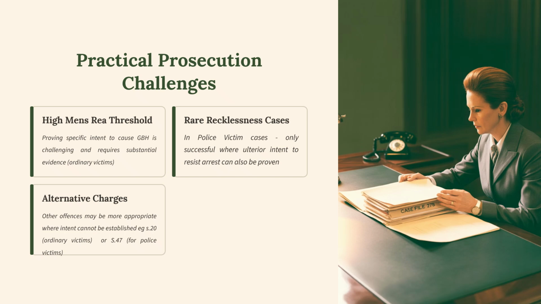Recklessness cases in police victim cases are only successful where ulterior intent to resist arrest can also be proven. And also consider alternative charges. Other offences may be more appropriate where intent cannot be established, e.g. section 20, where you've got ordinary victims, or even possibly section 18 alternatives such as section 47 or section 20 where you have police officer victims, where you can't necessarily prove the specific mens rea.